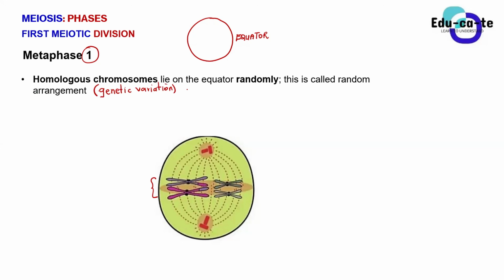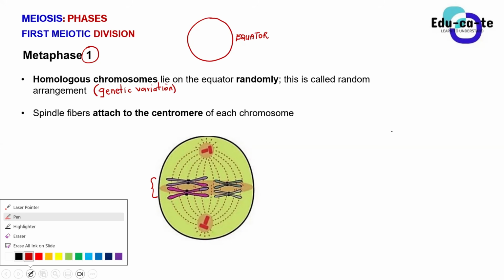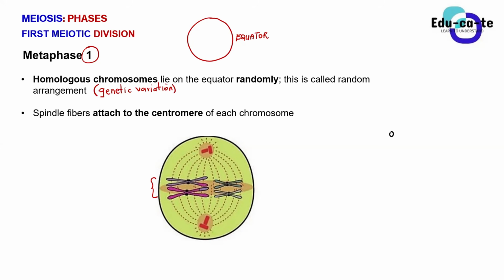And then the other process that happens during metaphase 1: the spindle fibers attach to the centromere of each chromosome. Remember, the two chromatids of a chromosome are attached by a centromere. The centromere, this button-like structure here, holds these two chromatids together.